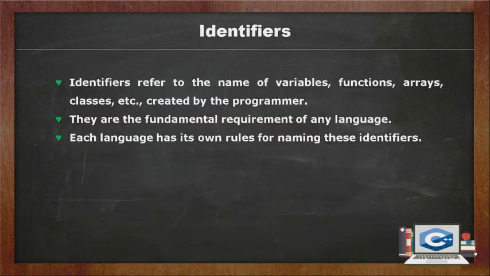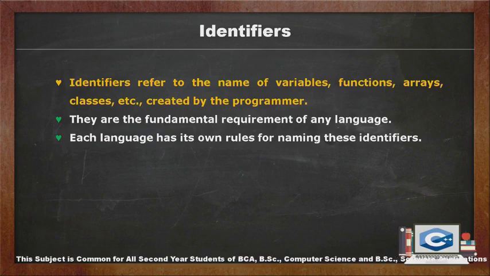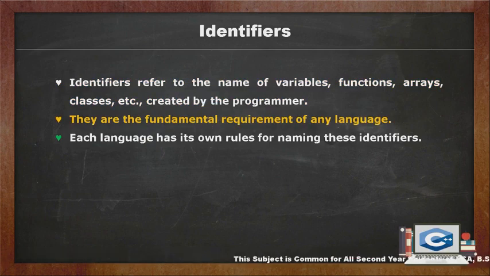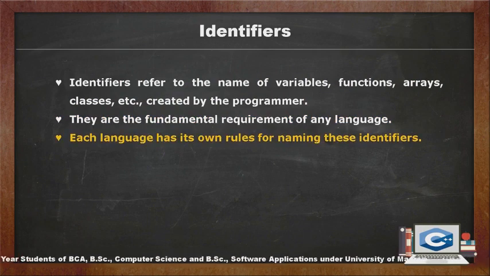Next, identifiers. Identifiers refer to the names of the variables, functions, arrays, classes, etc. created by the programmer. They are the fundamental requirement of any programming language. Each language has its own rules for naming these identifiers.